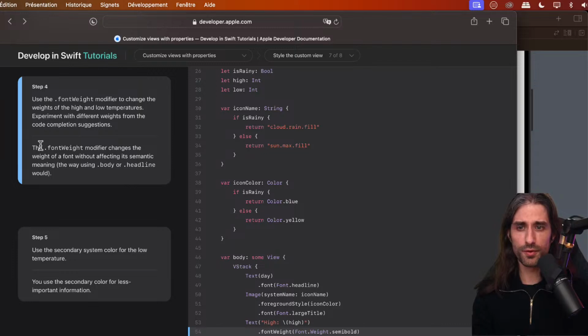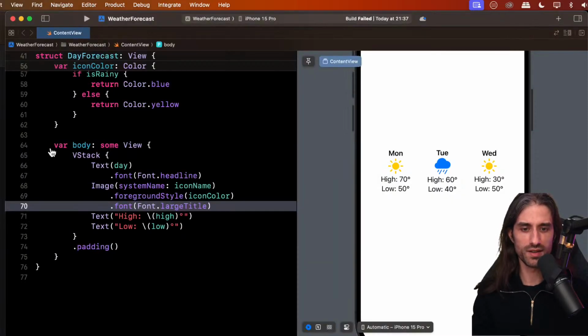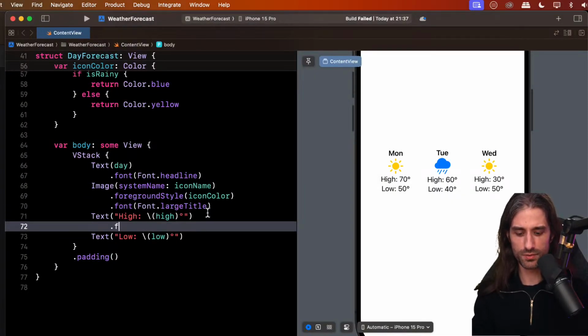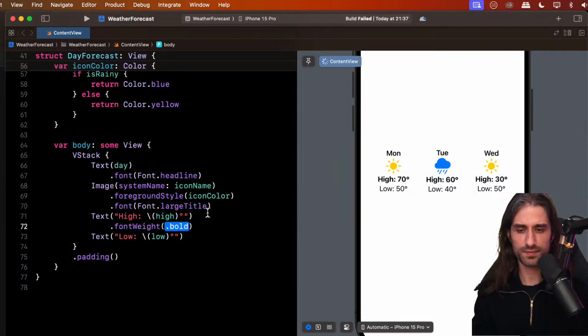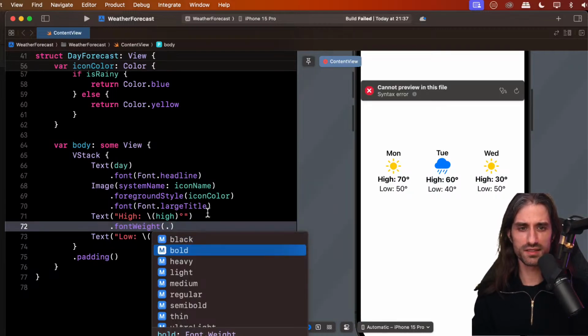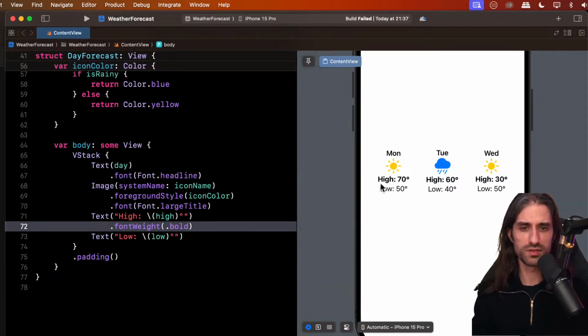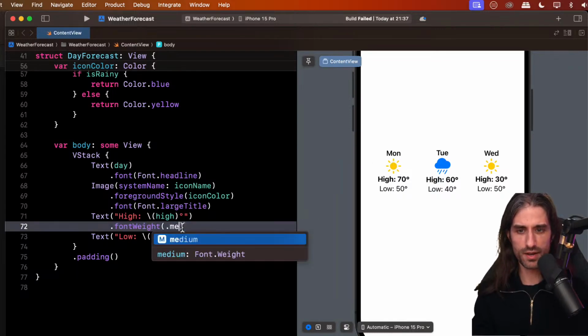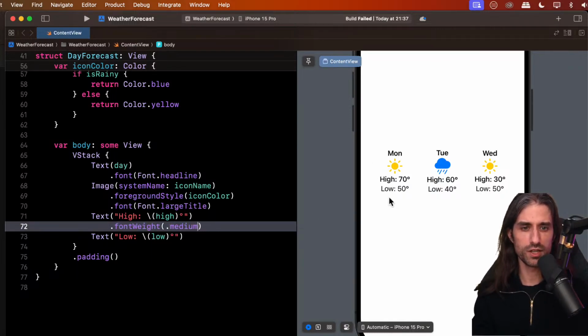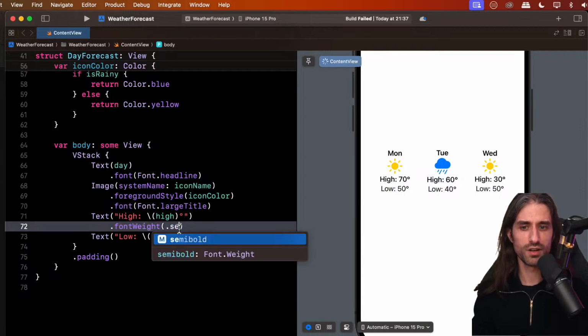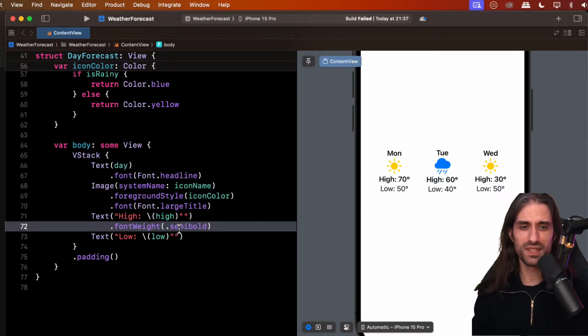Then we're going to use the font weight modifier, so a different one, to change the weights of the high and low temperatures. We can experiment with different weights from the code completion suggestions. So let's see. Here we can do font weight. And then you can see we have, for instance, bold. So it looks similar to the day of the week. Maybe we can go for something like medium, which is less strong, or semi-bold, which is a bit stronger than